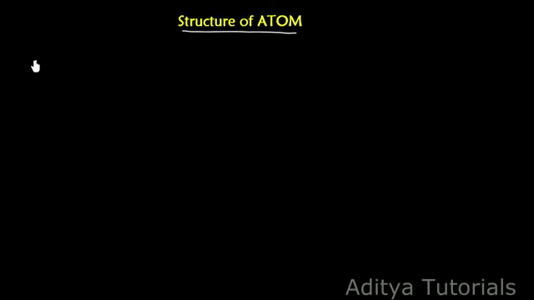The starting point of the discussion about the atomic structure we have done already in the previous topic, in some basic concepts of chemistry. From there only we start the beginning. The word atom is derived from the Greek word atomio. The meaning of atomio is uncuttable. Any substance that is uncuttable is called an atomio, known as an atom here. So uncuttable means non-divisible.